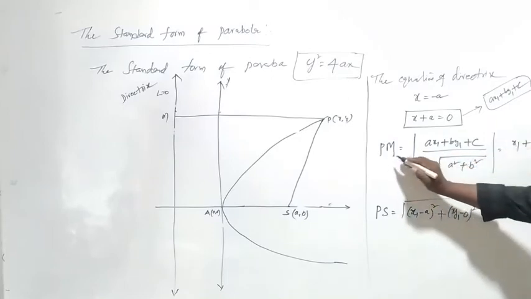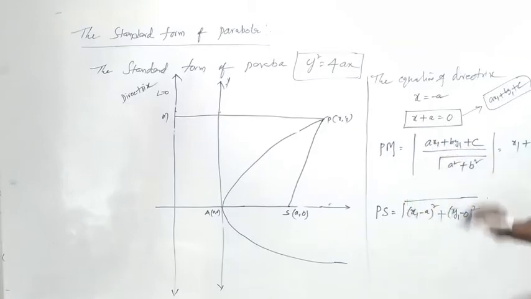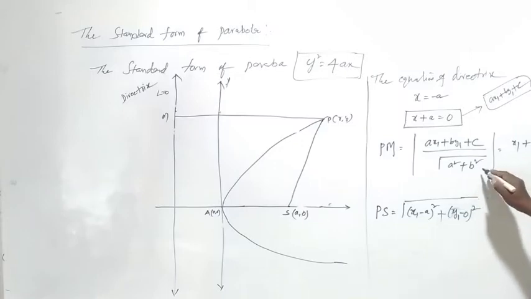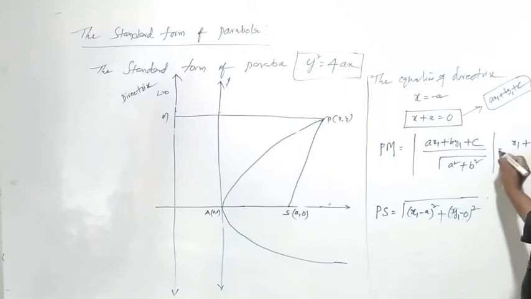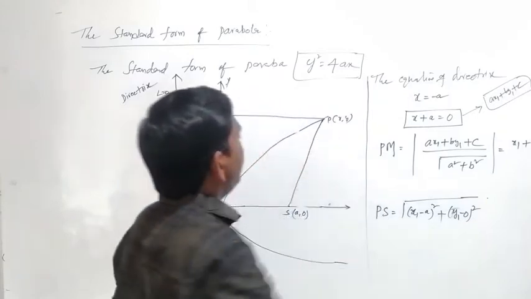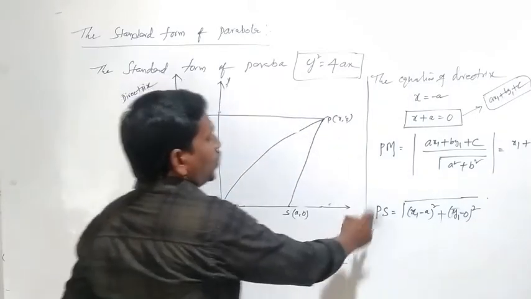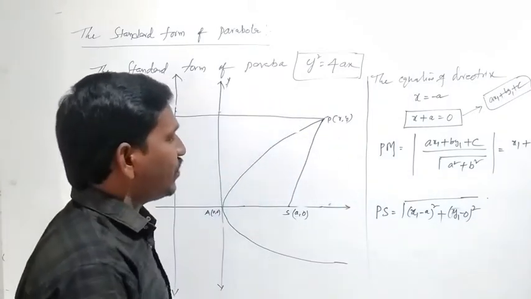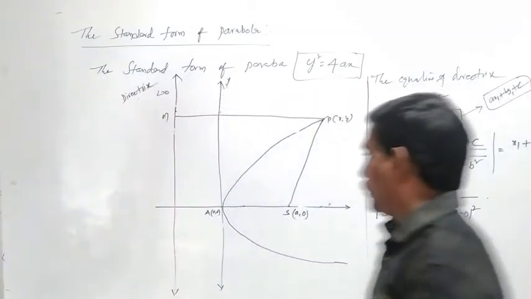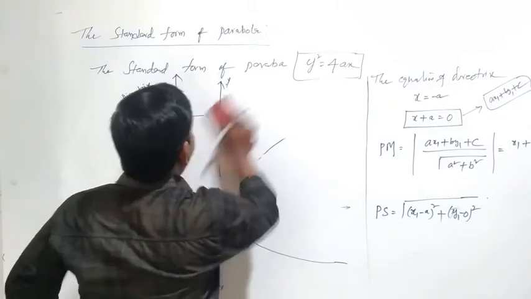So finally PM equals x1 plus a, and PS is the distance between the 2 points P and S, root of (x1 minus a) whole square plus (y1 minus 0) whole square.